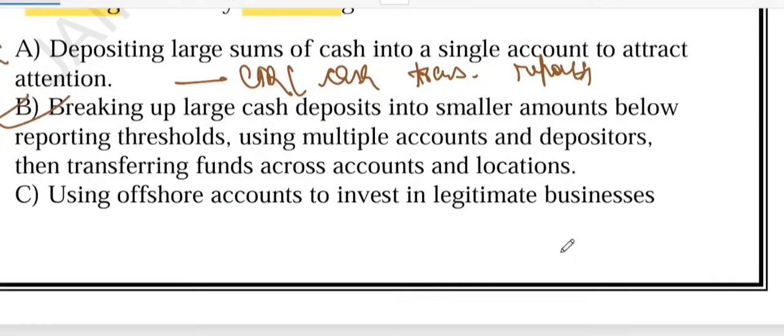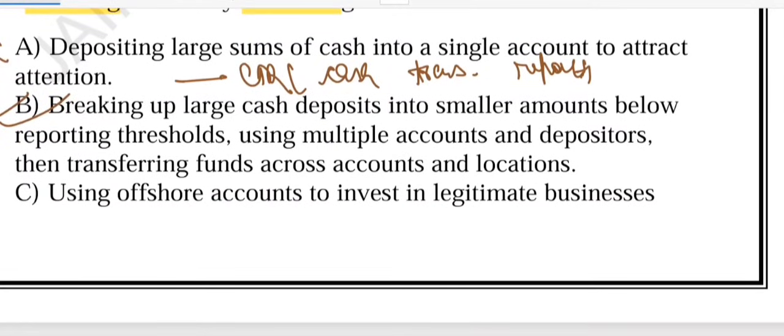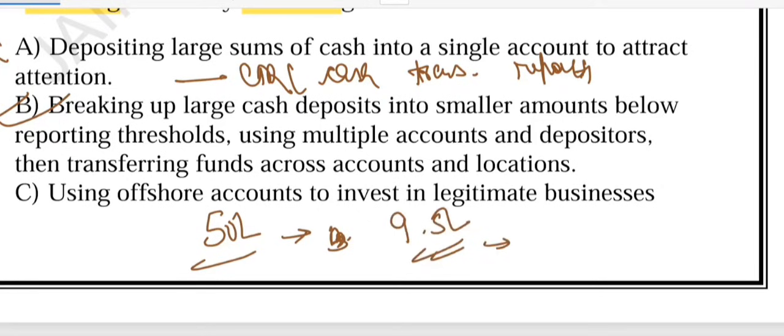You can think of it like this. Imagine a person has 50 lakh of black money. Instead of depositing it all at once, which will be reported, they split it into smaller chunks of 9.5 lakh each and put them into different accounts, sometimes using friends or associates as depositors. This way, they avoid the 10 lakh reporting limit. Later, they transfer or withdraw the money multiple times to make it harder to trace. This clever breaking down is what we call smurfing, or structuring.